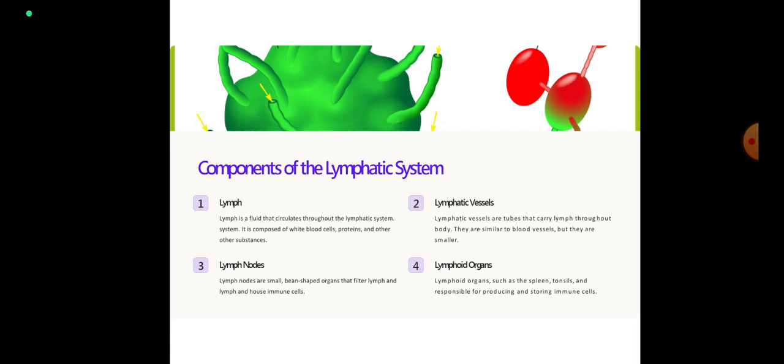The components of the lymphatic system. First is lymphatic vessels, then lymph node, and lymphoid organ. Lymphatic vessels. Lymph is a fluid that circulates throughout the lymphatic system. It is composed of white blood cells, proteins, and other substances.